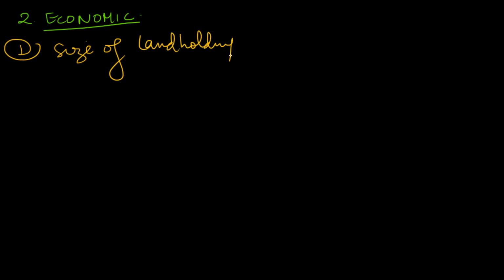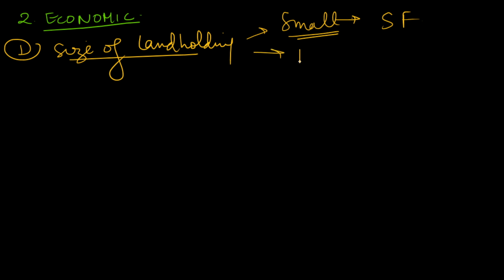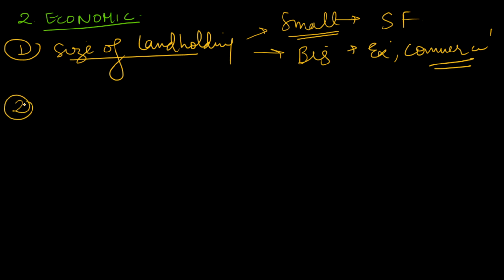Economic factors. In economic factors, first of all, you can mention size of land holding. If the land holding size is very small, how can we do great commercial farming? We have to focus on subsistence farming only. But if our land holding is big, we can focus on extensive farming and commercial farming. So size of land holding directly impacts the types of farming.